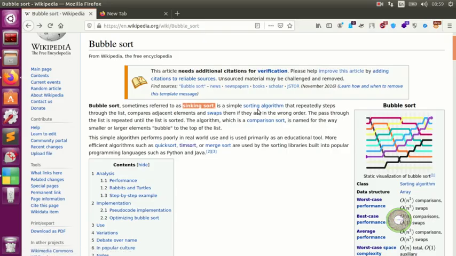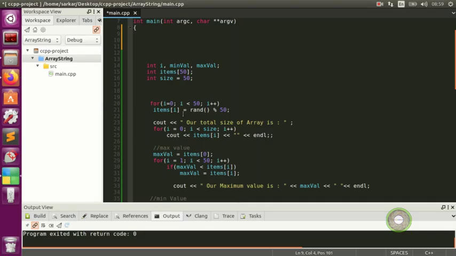It is a simple sorting algorithm. That's what we are going to do, because we're going to sort our array, that repeatedly steps through the list, compares adjacent elements and swaps them if they are in the wrong order. So say inside our array we have a 2, a 5, an 8, a 9, and a 10, and we have a 3 here.